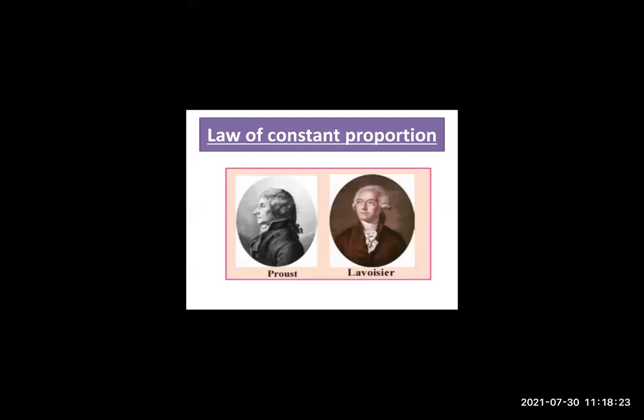Now, what is meant by proportion by weight of constituent elements? For example, if we take water, the proportion of hydrogen and oxygen in water is always 1:8. This means 9 gram of water is formed by chemical combination of 1 gram of hydrogen and 8 gram of oxygen. So 1 gram of hydrogen and 8 gram of oxygen together will form how much water? 9 gram of water. This is the proportion, 1:8.